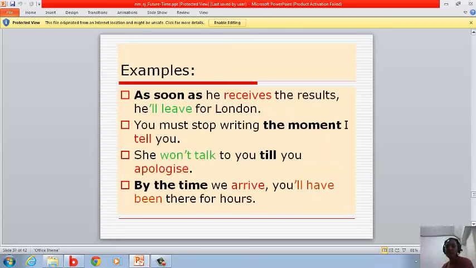Examples. As soon as he receives the results, he'll leave for London. You must stop writing the moment I tell you. She won't talk to you till you apologize. By the time we arrive, you'll have been there for hours. Those are the examples, okay?